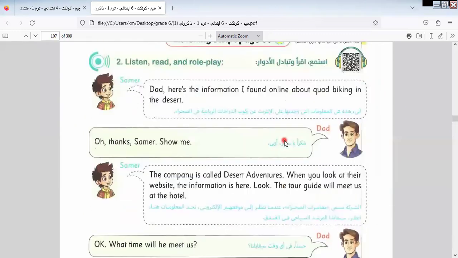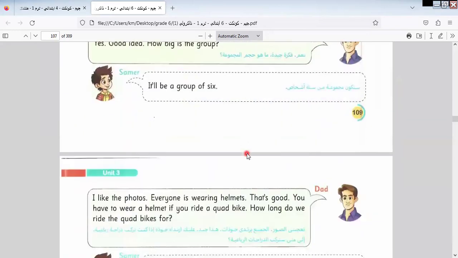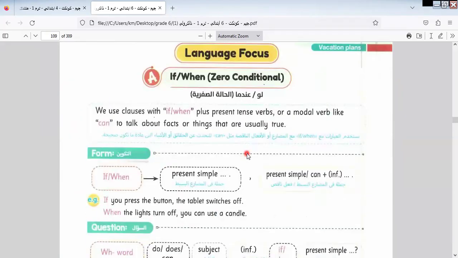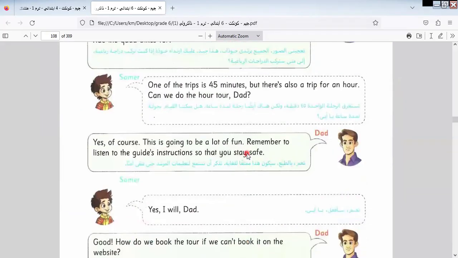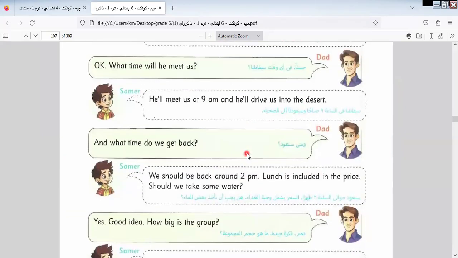Here is the listening script. I would like you to know the vocab related to this part. We know some vocab here.